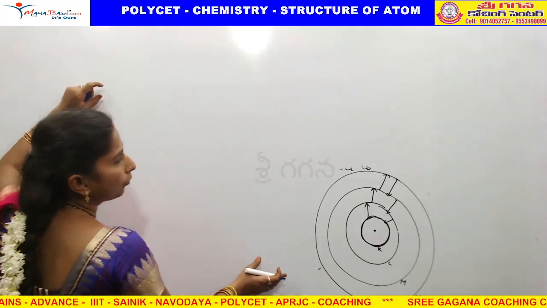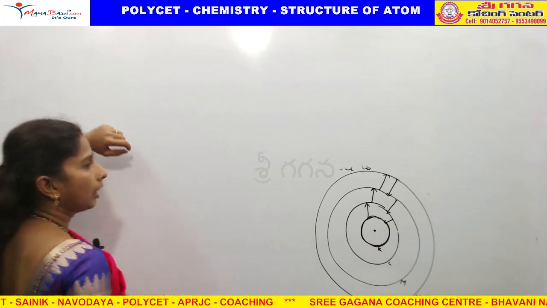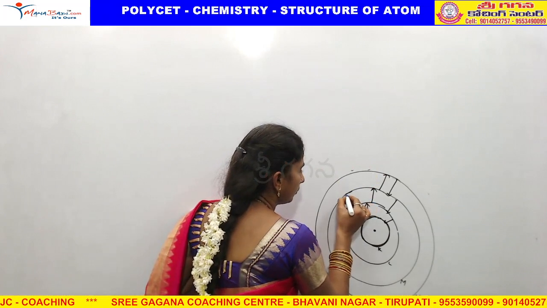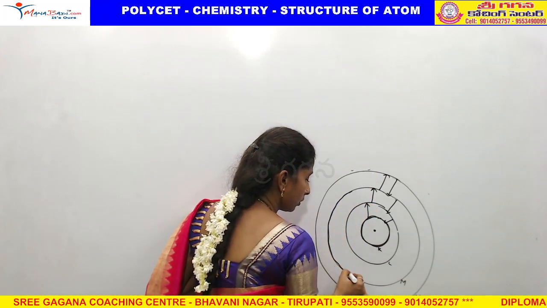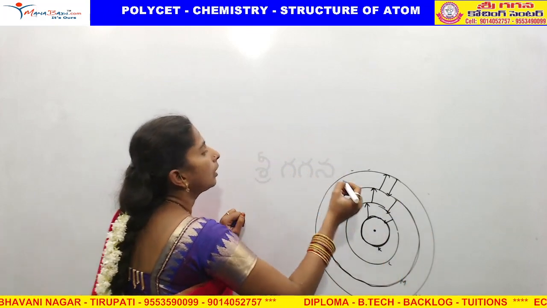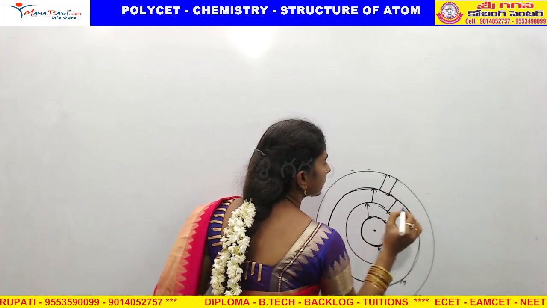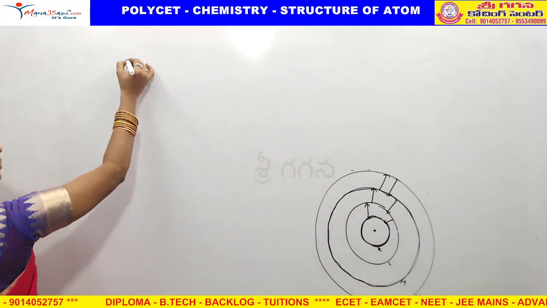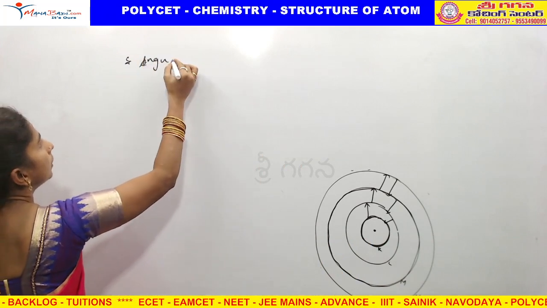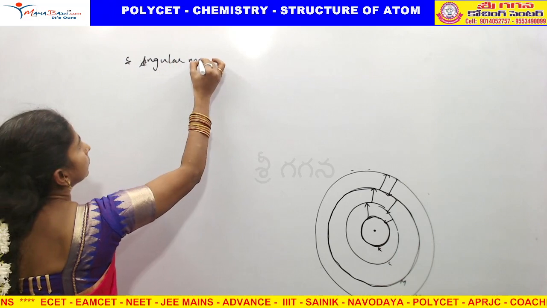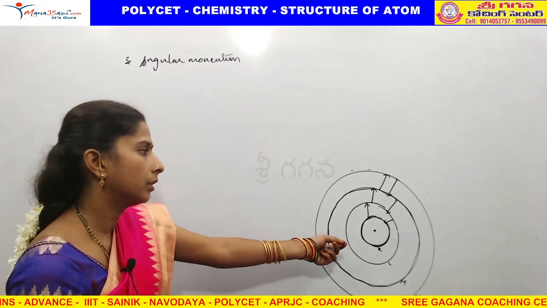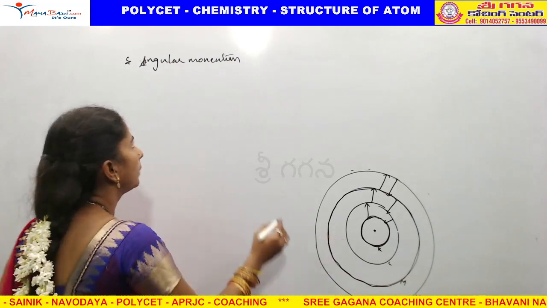From this we can understand that electrons are revolving around the atom in circular paths, which are called orbits. A circular orbit has some angular momentum. What is angular momentum?